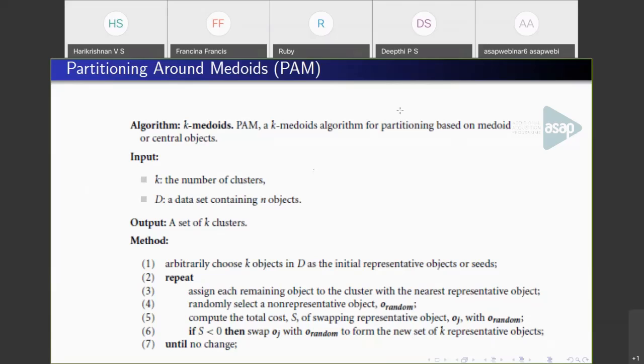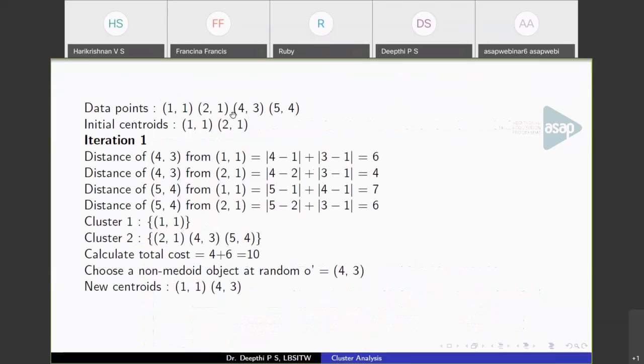Okay, so we'll see an example, the same example that I considered in the case of K-means. These are the set of points. In this algorithm, we are considering the Manhattan distance. The initial centroids are chosen at random: 1, 1 and 2, 1. The distance of 4, 3 from 1, 1 will be 4 minus 1 plus 3 minus 1, that is, take the absolute difference of each coordinate and add them together.